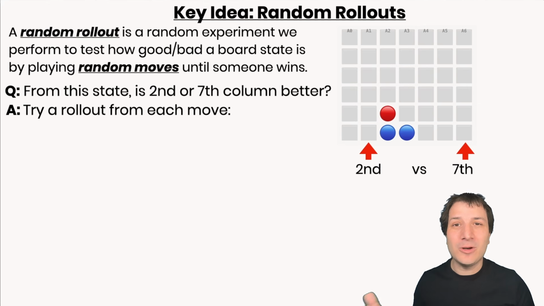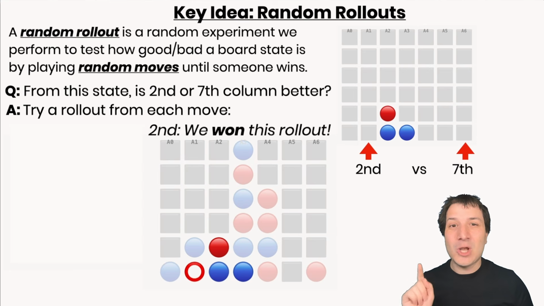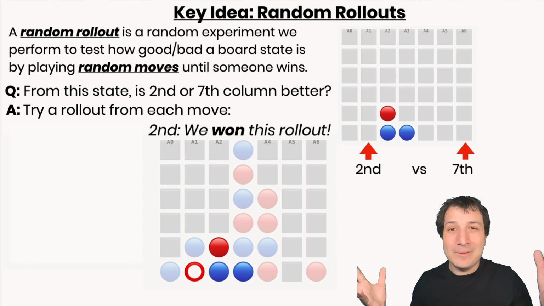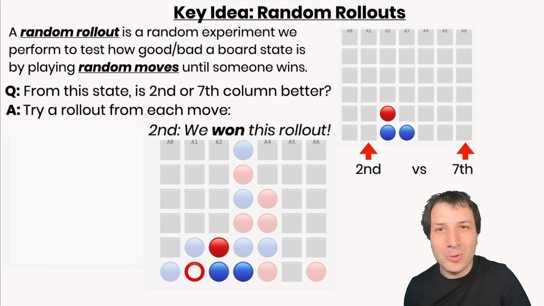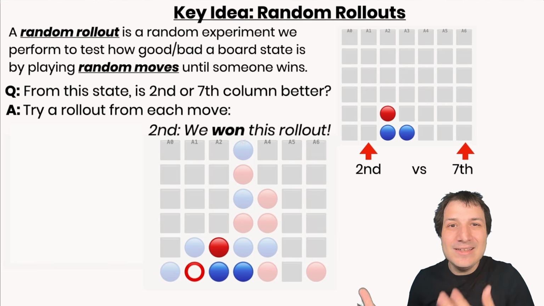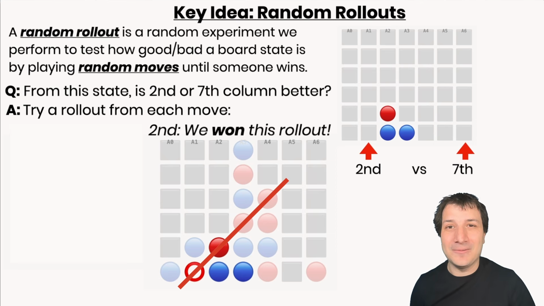We run an experiment where we run a random rollout from each move. So we say, if we played in the second column, I've indicated the most recent move with this open red circle, then what would happen? And we play random moves, all the random moves come in. I've drawn them with this kind of faded out color, so you can see the random moves, but they're not really on the board yet. And you can see that in this situation, red eventually won by getting a nice diagonal across there. So they've connected 4 and they won in this particular random rollout.